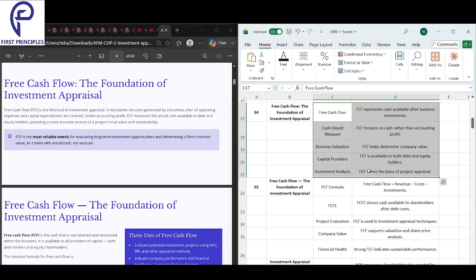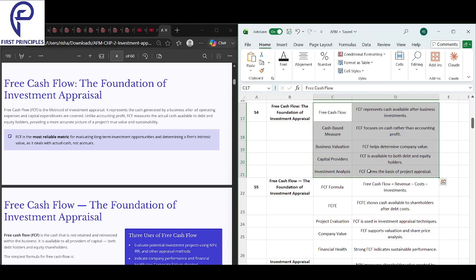And finally, investment analysis. Free cash flow forms the basis of project appraisal. It means that to check if a project is good, we use the free cash flow it will generate. That is the meaning of investment appraisal. Using free cash flow will assess how good a project is and how much money it will generate in the future. Capital providers, whatever the free cash flow is, from that only we pay the debt providers, and from that only we pay the equity shareholders.